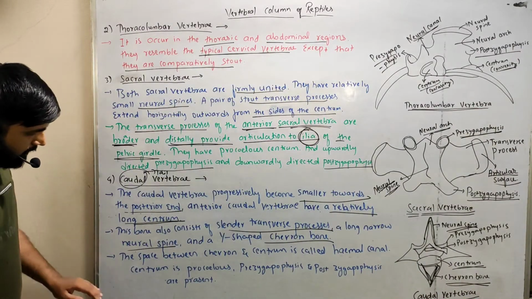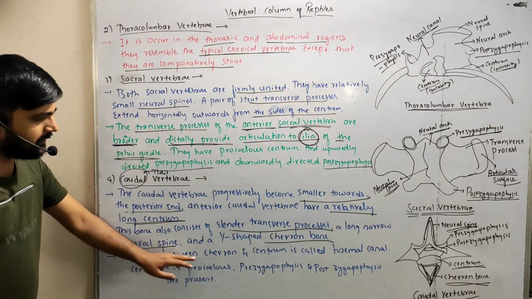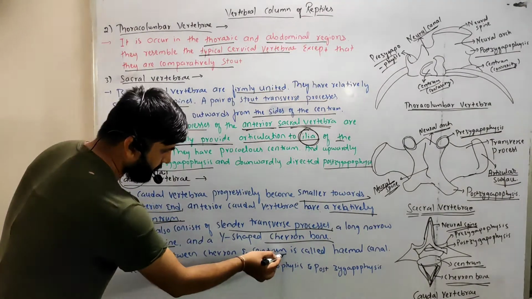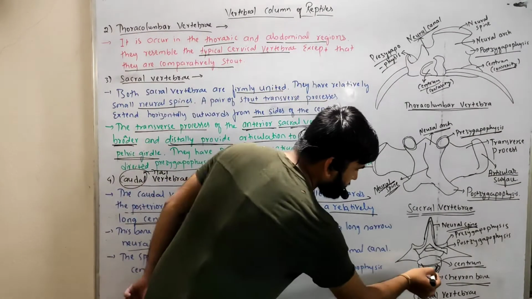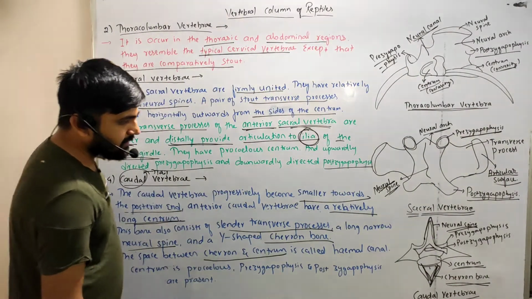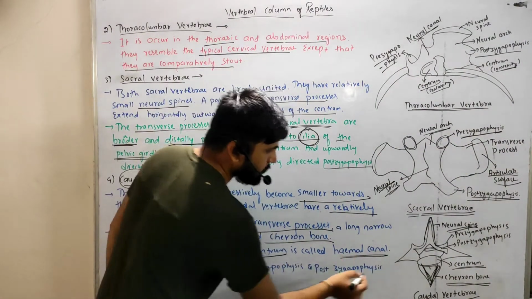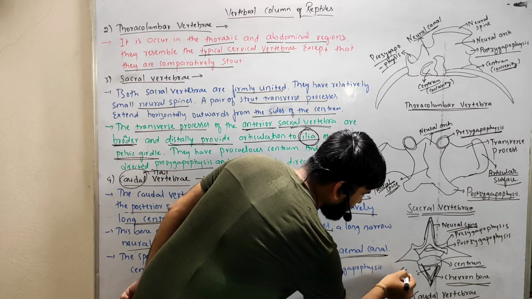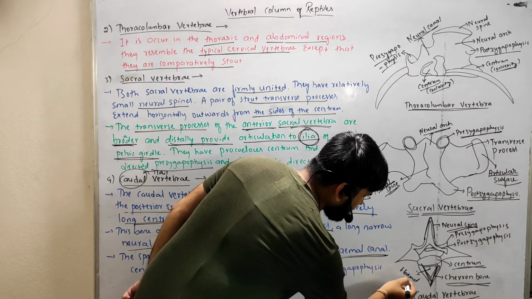The next point is the space between the chevron and the centrum. The space between the chevron and the centrum is called the hemal canal. So this one is the hemal canal, right?